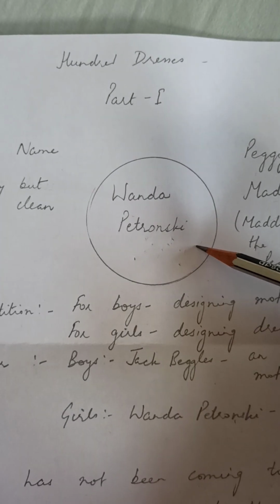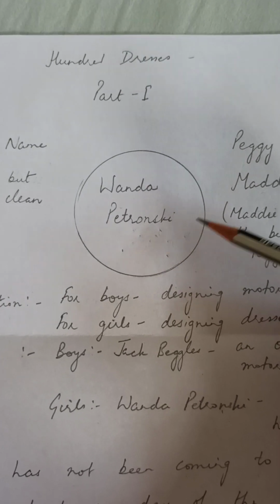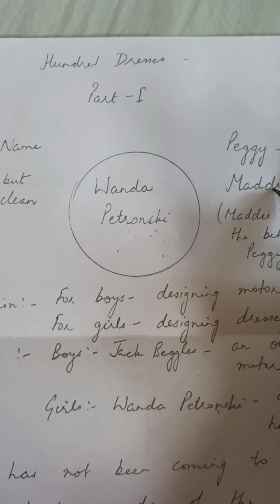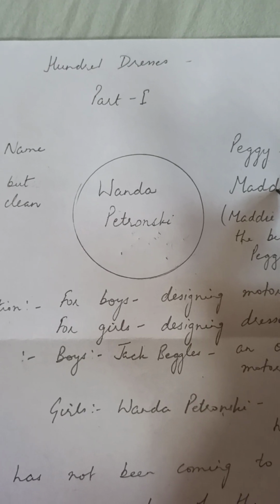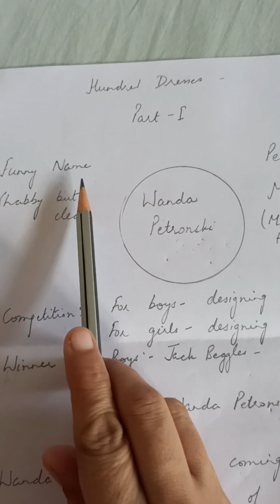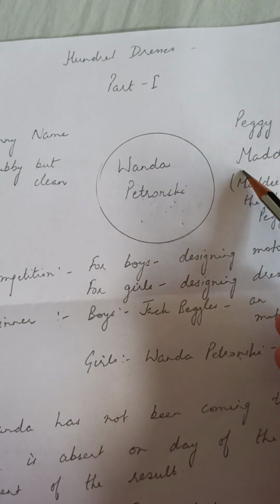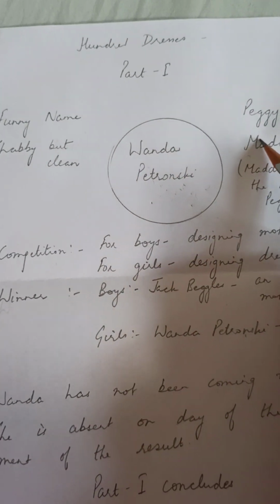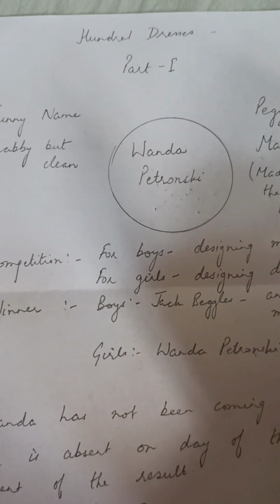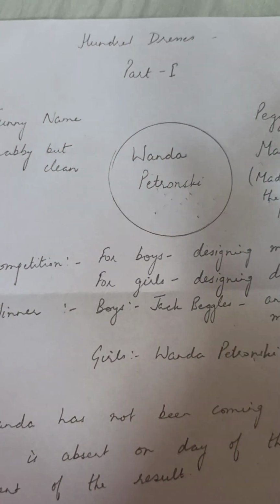The reason for not getting noticed is that she is already made fun of by her classmates Peggy, Maddie and other girls. Now, the first reason for making fun of Vanda Petronsky was her funny name. In the area in which Vanda Petronsky, Peggy and Maddie live, this name is considered a very unusual name. That is not very often the name of anyone.